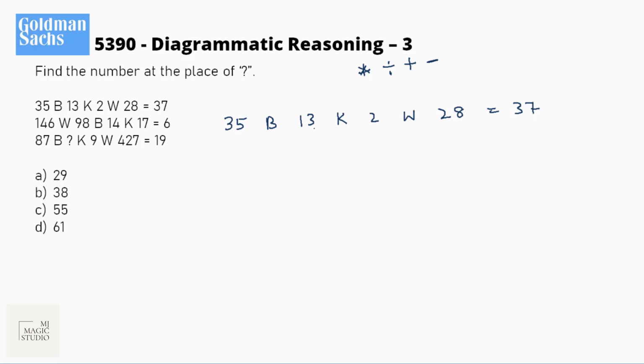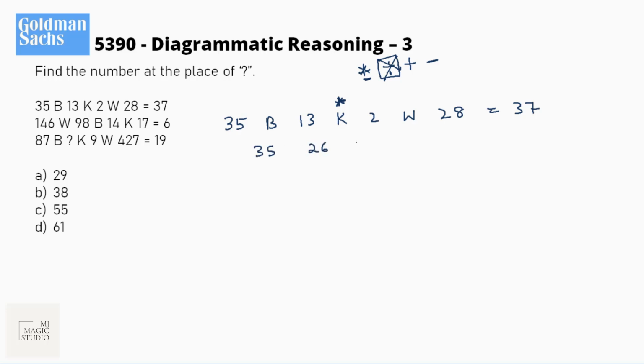35 is not divisible by 13, 13 is not divisible by 2, 2 by 28 will give 1 by 14, which is not giving any sense. So let me avoid this division. Multiplication, if I need to put in, I'm getting 37. So let me multiply the two smallest numbers first to get something out of it. If I put multiplication sign here, it will become 26, bingo.